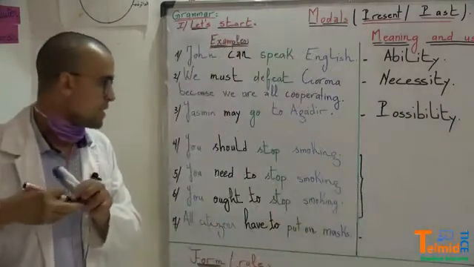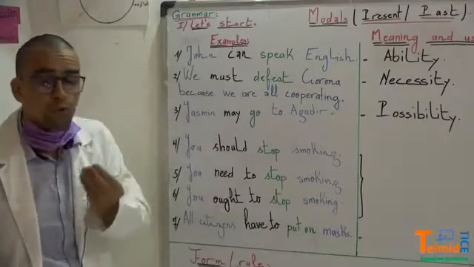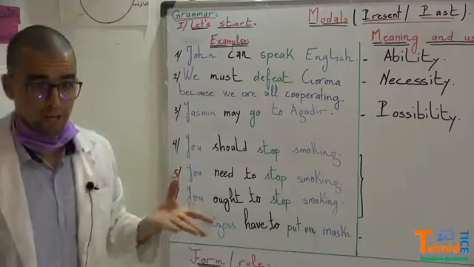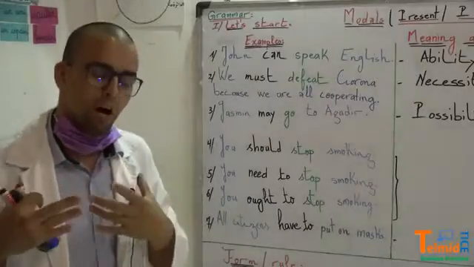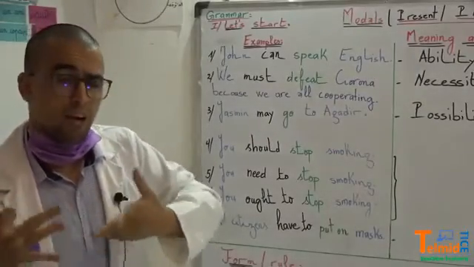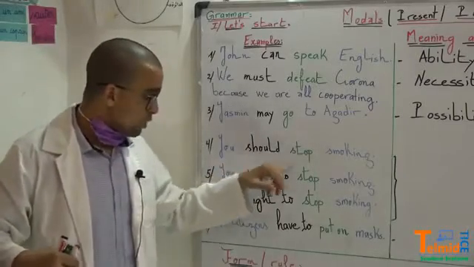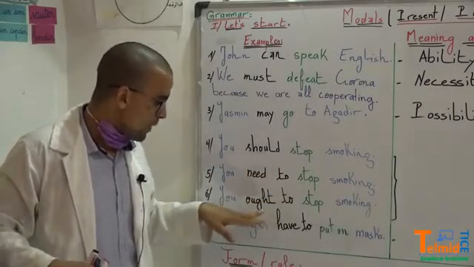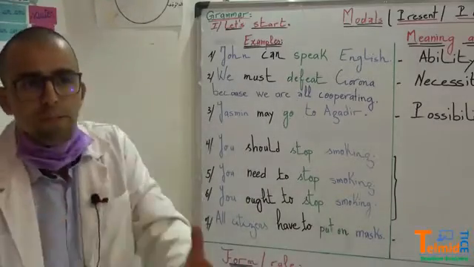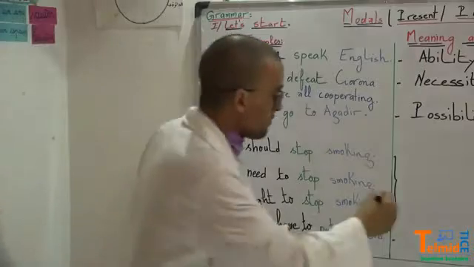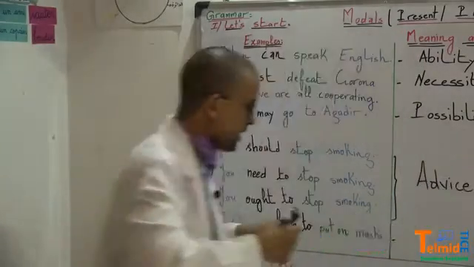Now, in example number 4, you should stop smoking. Here, I advise you. You are my friend, and I love you, and I care about you, so I need to advise you. So you should stop smoking, you need to stop smoking, you ought to stop smoking, please. I'm saying kind of please. It's advice.